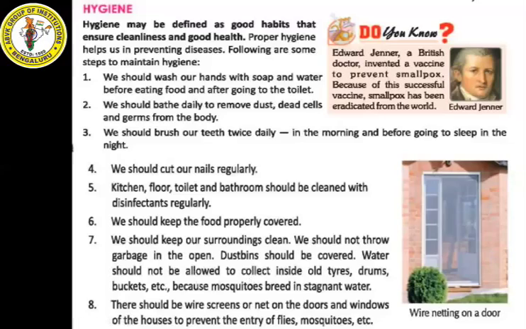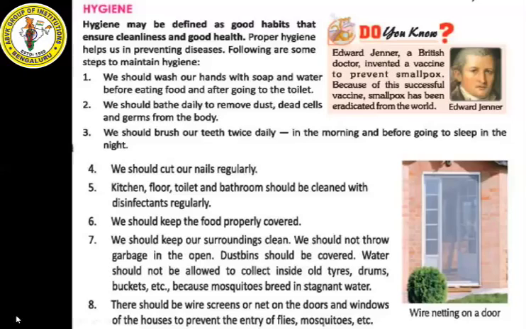So as I told you in the previous point, the surroundings should be clean. Our home surroundings should be clean. The garbage you put in the dustbin should be covered. Water should not be allowed to stay in tires, drums and buckets, because where stagnant water is there, mosquitoes will breed and become more. That is one of the important points to keep in mind when it comes to hygiene.